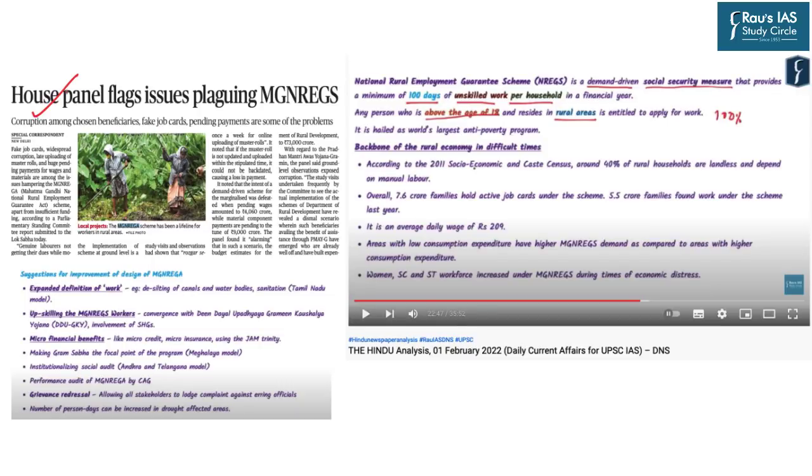So today's reference article is in relation to the Mahatma Gandhi National Rural Employment Guarantee Scheme. Now this particular scheme, and in this relation this particular act, is very important as far as the UPSC examination is concerned. And that is why multiple times it has already been covered under the DNS sessions. For example, if you need to know all the dimensions associated with this particular scheme and act, its issues, challenges, way ahead, positives, all the dimensions have already been covered in the DNS dated 1st February 2022 by Faizan sir.